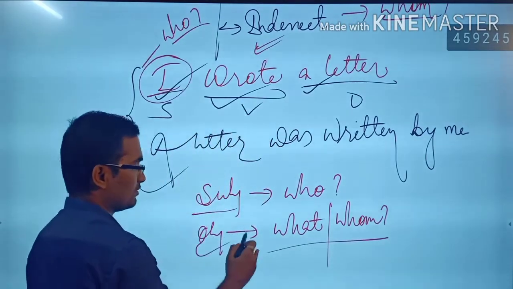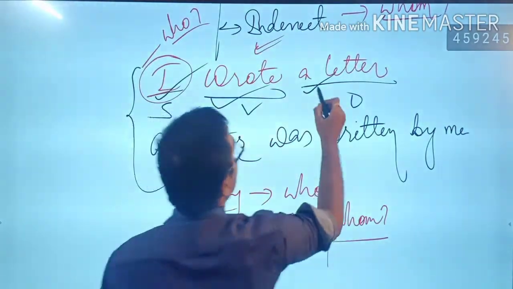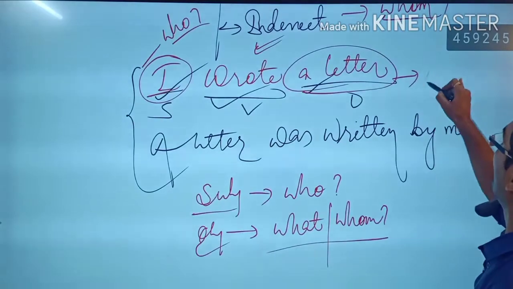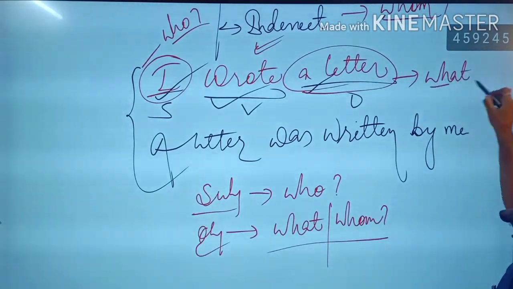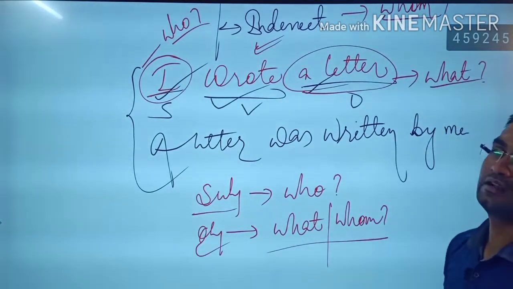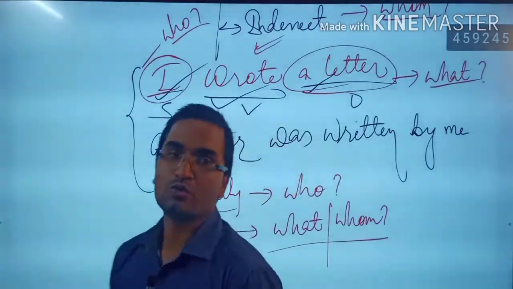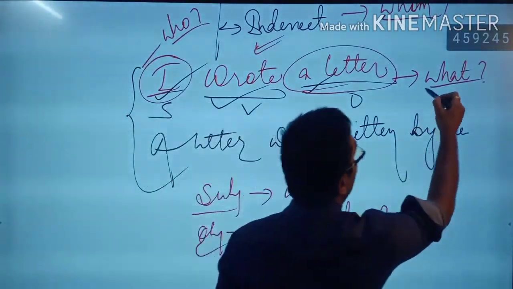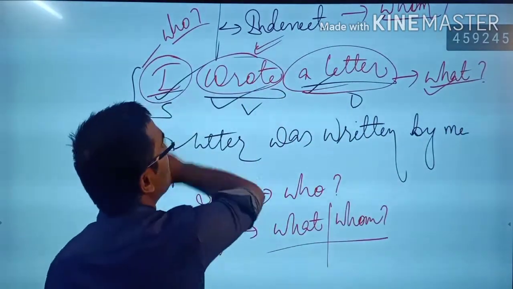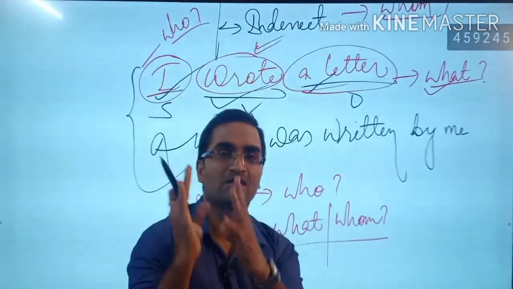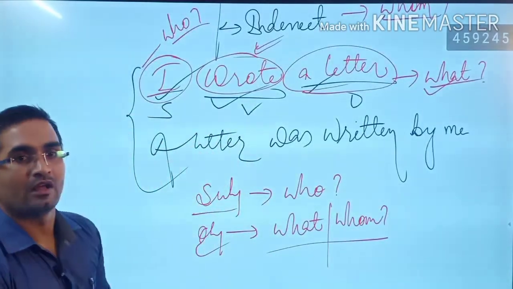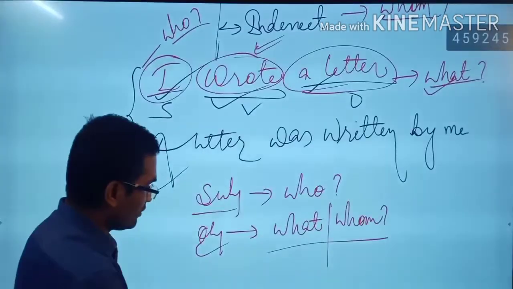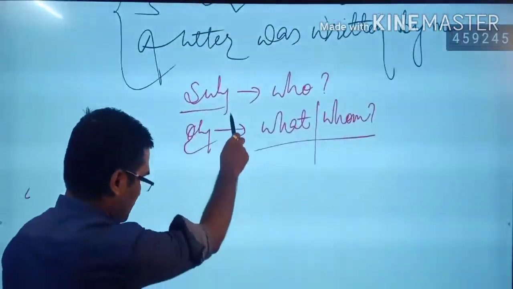If replied, there is an object. So we see that the letter is being written. What is written? Letter is written. Then we have already replied, that is a letter. So the word letter is called an object. That is why the word wrote here is called a transitive verb. Am I clear to all of you? The verb is called a transitive verb, right?